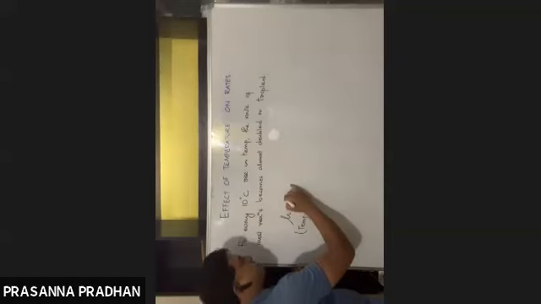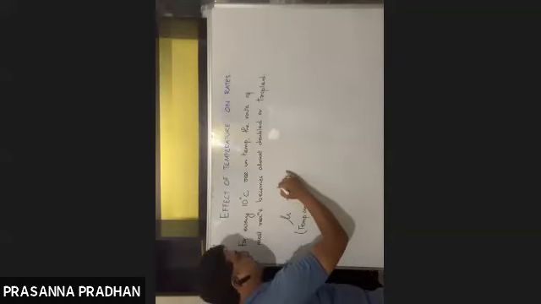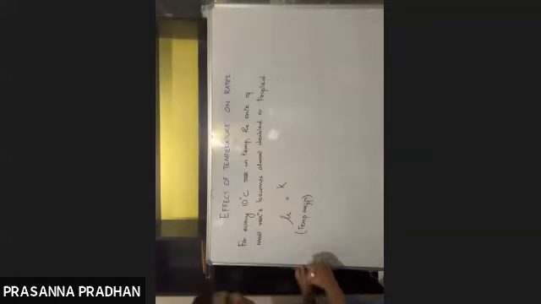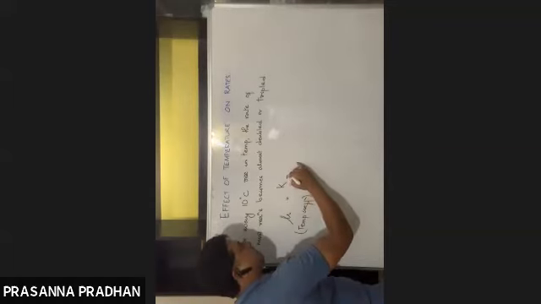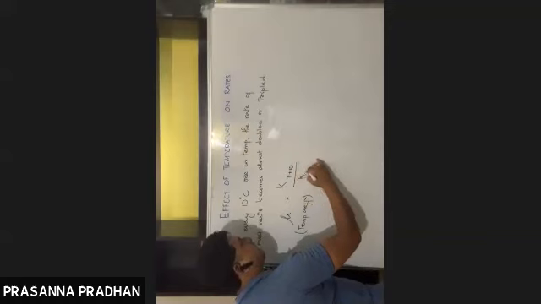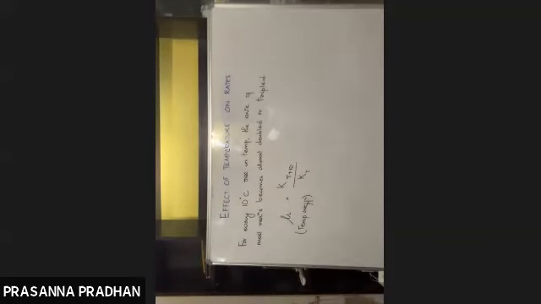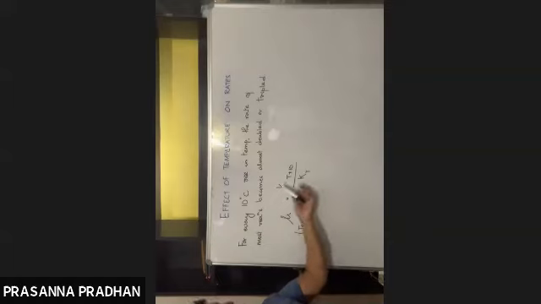So what is the temperature coefficient? It is defined as the ratio of rate of a reaction at two different temperatures which differ by 10 degrees Celsius.